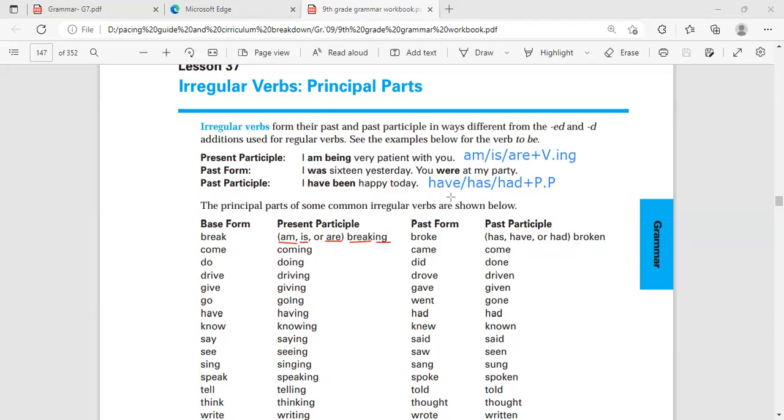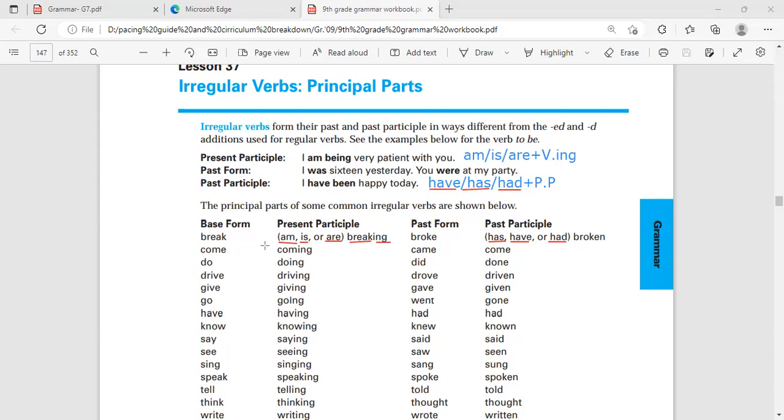Okay? Past form, listen: break, broke; come, came; do, did. It's called the past form. And the last one is called past participle. As we said before, have, has, and had are all followed by the past participle. Broken, the third one.